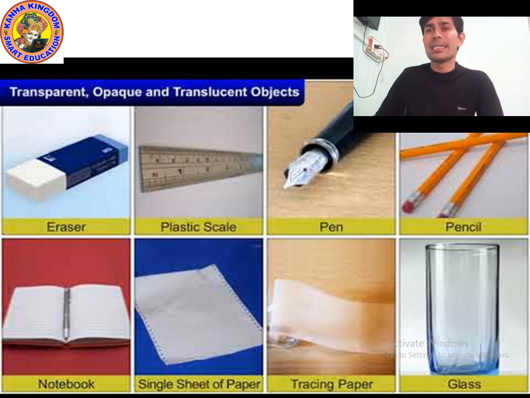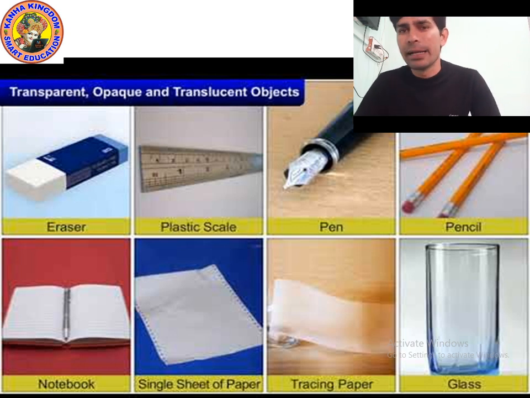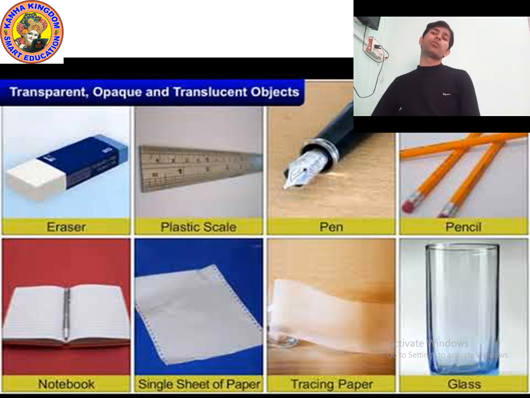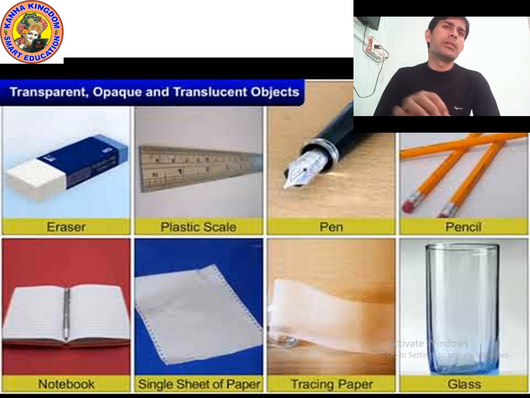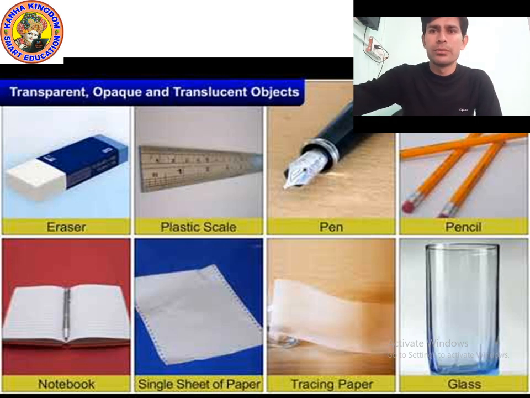Now let's see the last example, which is a clear glass. So is it transparent, translucent or opaque? Yes, definitely the glass is a transparent object, because it is not colorful. If the glass is not colorful, it is transparent, and if it is colorful, then it will be translucent. I hope you understood. Now let's study a new topic.